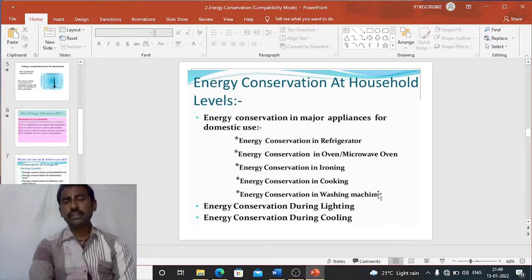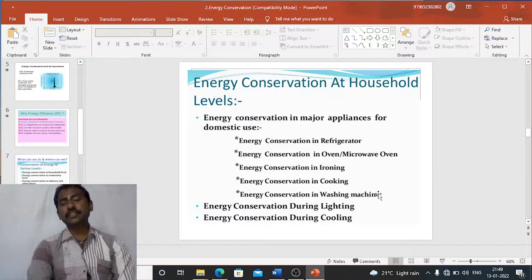Mainly the major appliances for domestic use. So the energy conservation in refrigerators, in ovens or microwave ovens, energy conservation in ironing, energy conservation in cooking, energy conservation in washing machines, and energy conservation during lighting, and energy conservation during cooling.